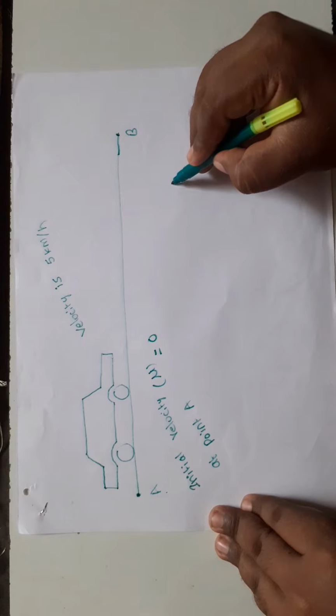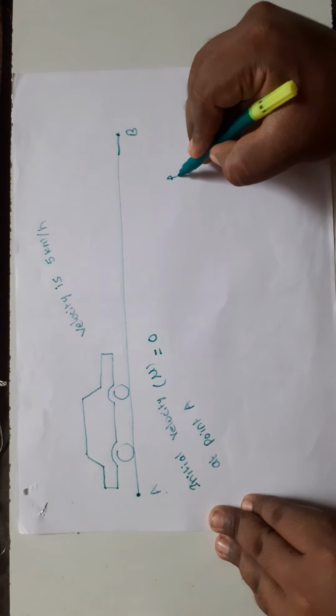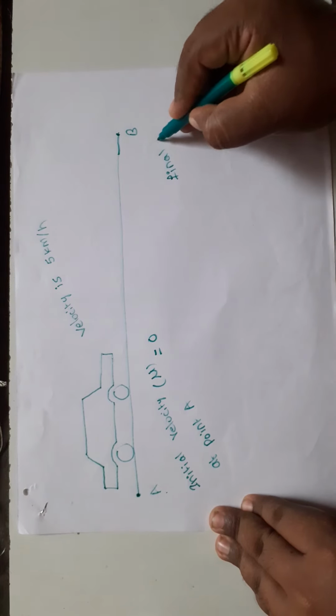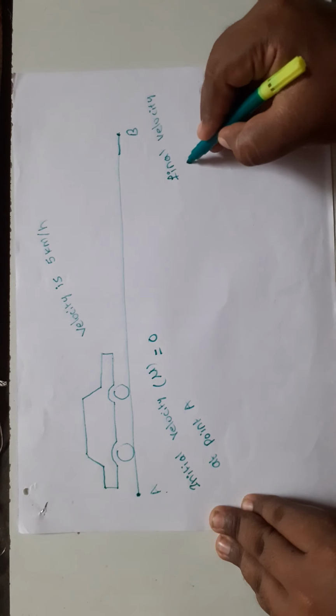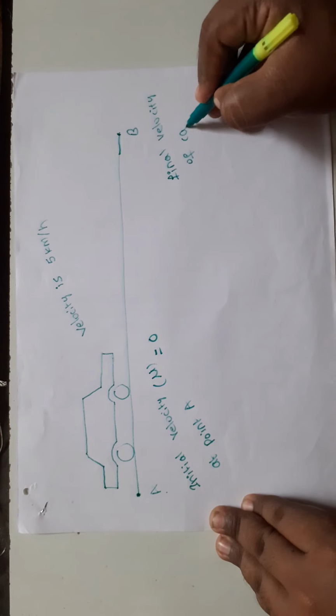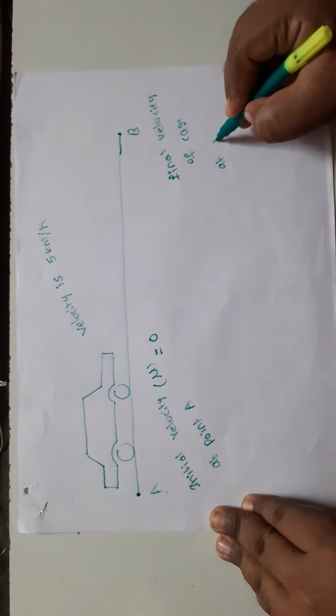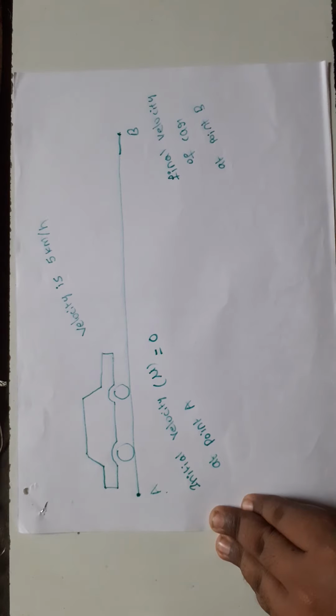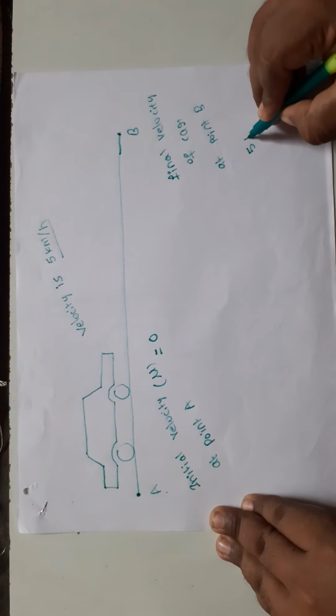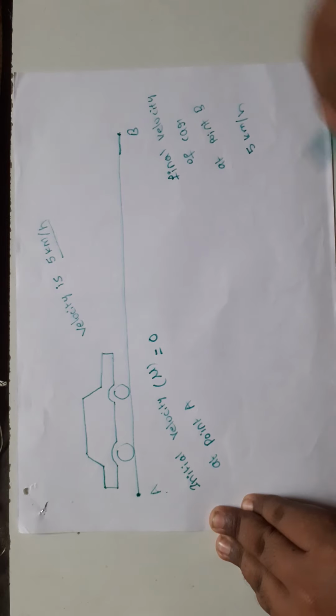So at position B we can say the final velocity of the car. What is the velocity value? 5 kilometer per hour.